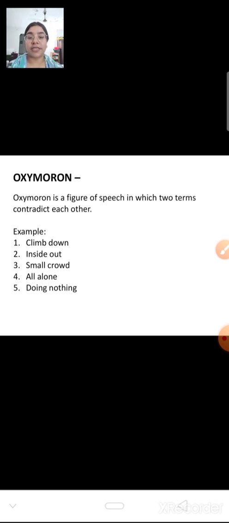Next is oxymoron. Oxymoron, in which two terms contradict each other. Two terms are used, but they actually contradict each other. Day night. I work day night. That means they are contradicting each other. How can you work day night? How can you dream in day? Daydream. Dreaming is something we always do at night, but still we use daydream. That is where oxymoron is used.